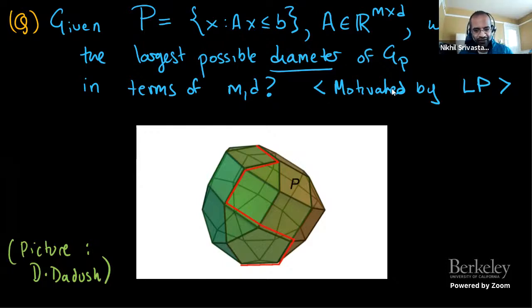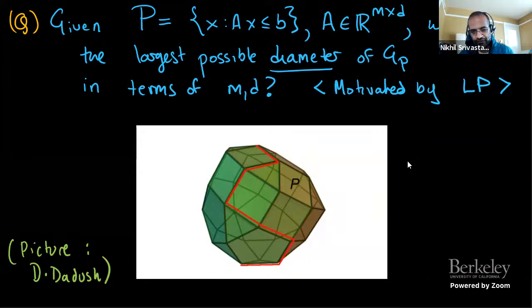And this is motivated by linear programming, where if you run the simplex algorithm, you want to maximize some linear function on a polytope, you move along this one skeleton, and the number of steps is bounded, well, is related to this number, the diameter. And so this picture here, this is some polytope, and I stole this picture from Daniel Dadush, who has drawn its skeleton, and in the simplex algorithm, you're taking a walk along the skeleton. What is shown here is some path between two vertices in the skeleton. We want to understand how long these can possibly be.